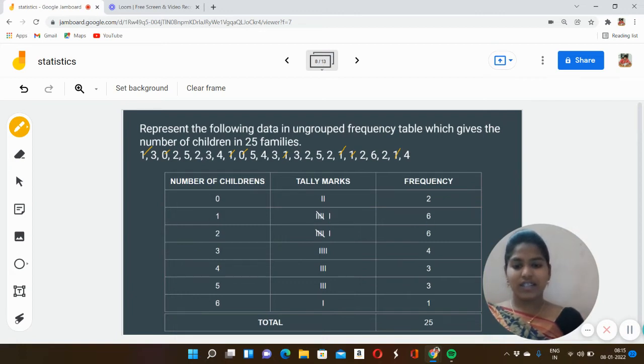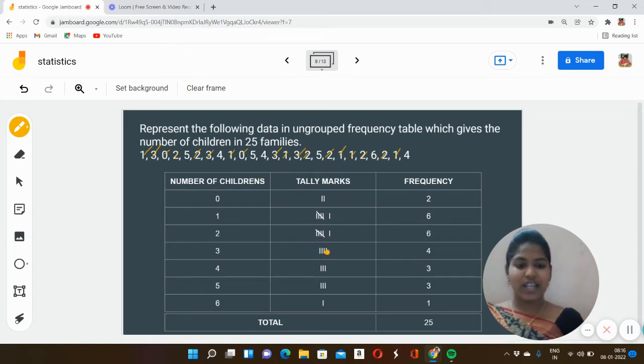So, 6. Now, for 2. 1, 2, 3, 4, 5, 6. Same as 1. So, we are drawing 6 lines here. Now, let's check for 3. 1, 2, 3, 4.